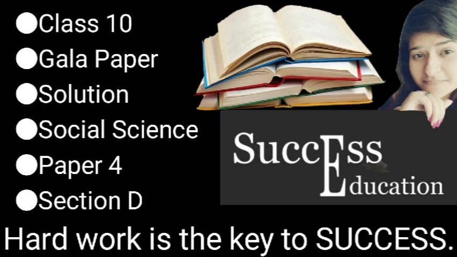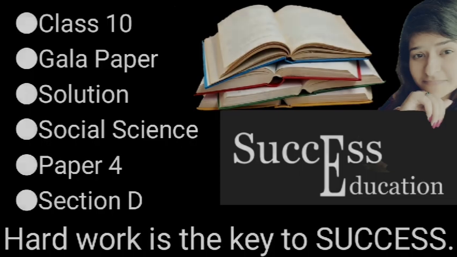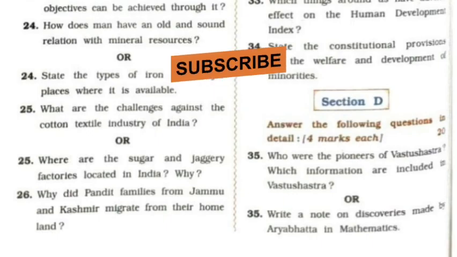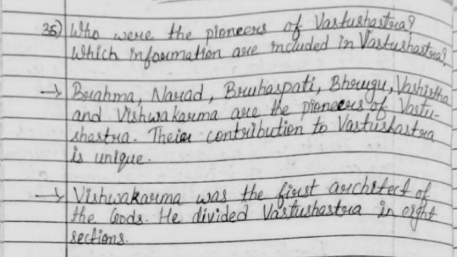Today we'll be doing the Gala Model Question Paper solution of Social Science, paper number 4, section D. So we'll see the question answers. For that, 35th one is, who were the pioneers of Vastu Shastra? Which information is included in Vastu Shastra?